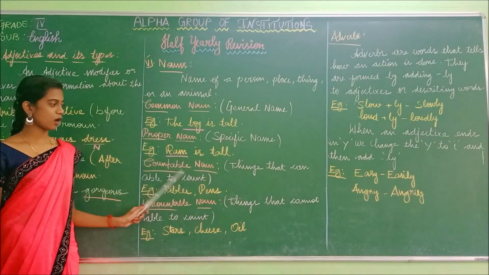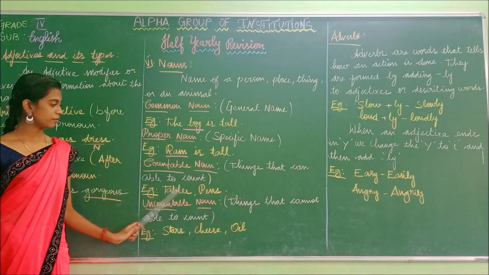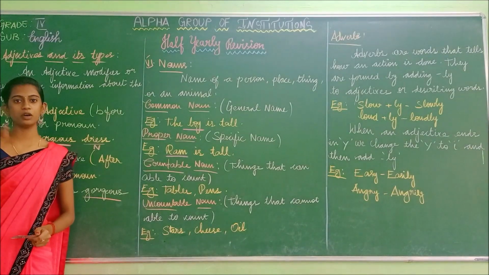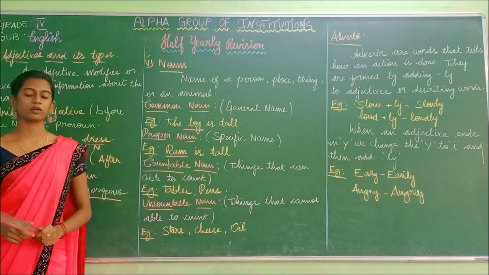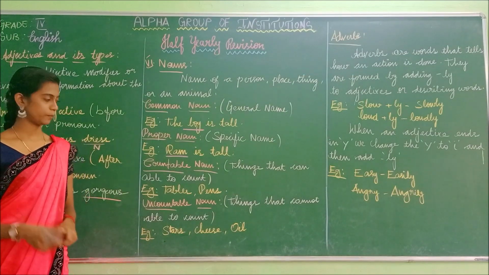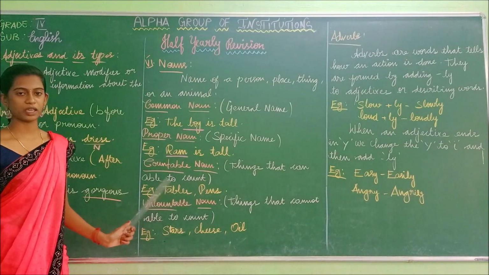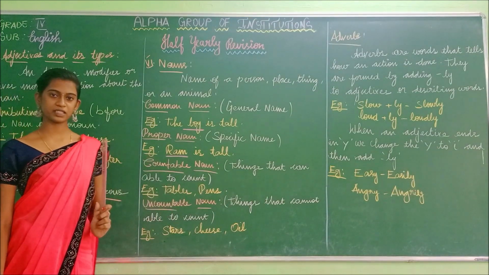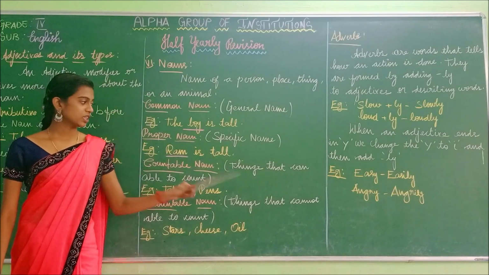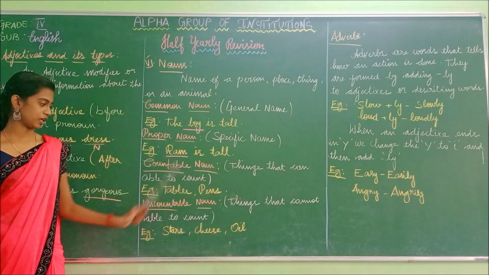And the next one is countable noun. Countable noun means things that we can count. This countable noun can be in both singular or plural. Example: tables, pens. We can count the tables and pens. So the things that can be counted are known as countable noun.